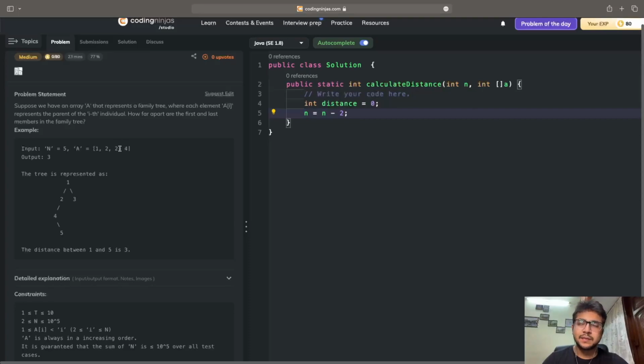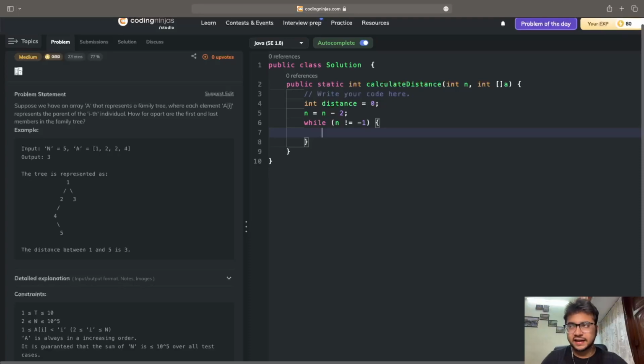To access all the elements of the array, I have to traverse from 0 to 3, which is why I am writing n minus 2, so that whatever value of n I have, in order to traverse my entire array, I am making it 0 indexed, which is why I am subtracting the value 2. Now it's simple. I will write a while loop, while n is not equal to minus 1.